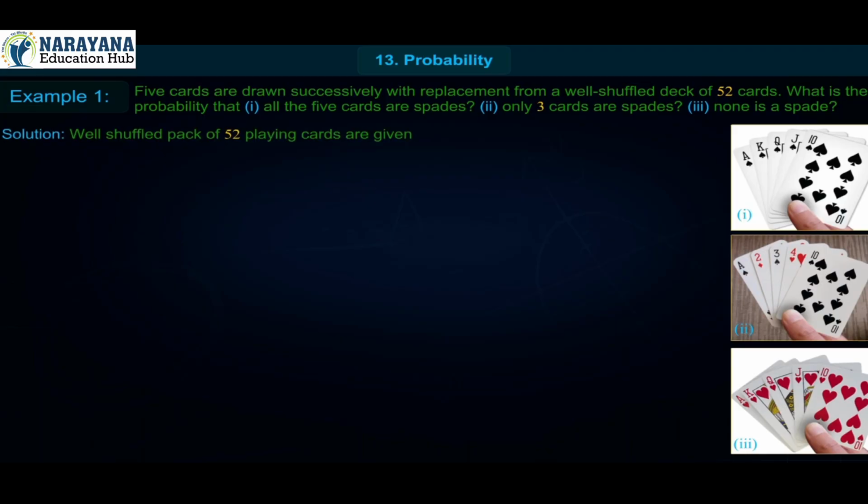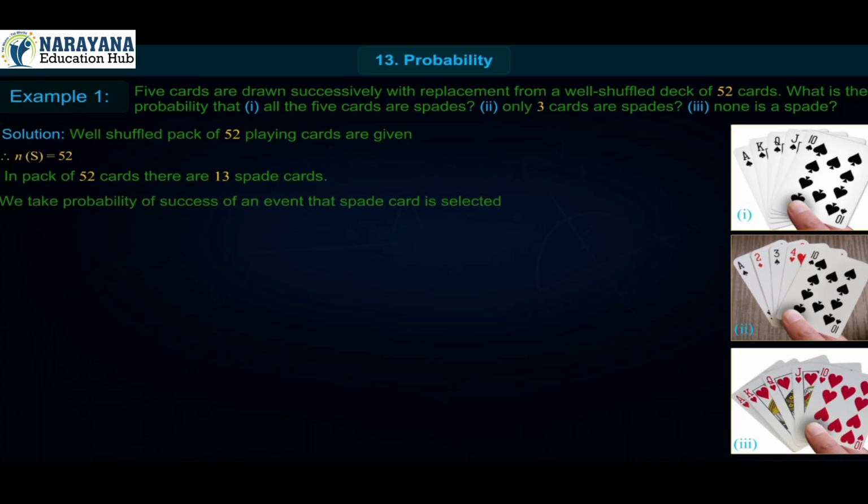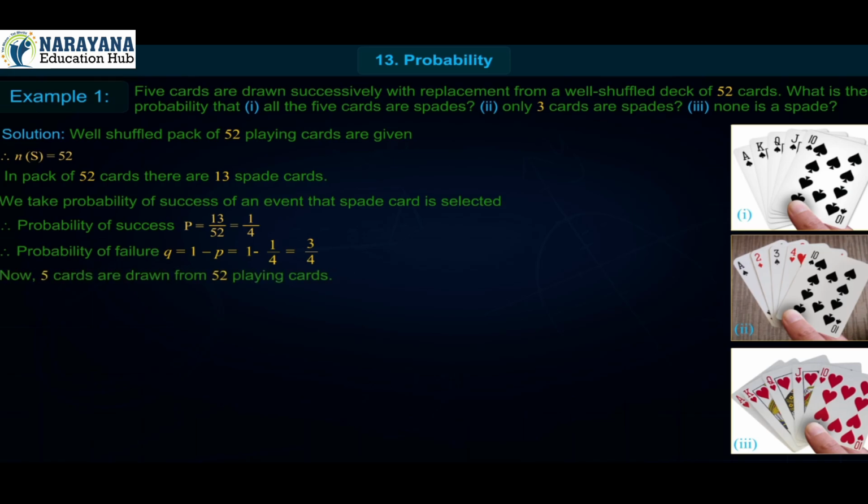A well-shuffled pack of 52 playing cards is given. Therefore, n of S is equal to 52. In a pack of 52 cards, there are 13 spade cards. We take the probability of success as the event that a spade card is selected. Therefore, the probability of success p is equal to 13 upon 52, which is equal to 1 upon 4. Therefore, the probability of failure q is equal to 1 minus p, which is equal to 1 minus 1 upon 4, which is equal to 3 upon 4. Now, 5 cards are drawn from 52 playing cards. Therefore, the number of trials n is equal to 5.